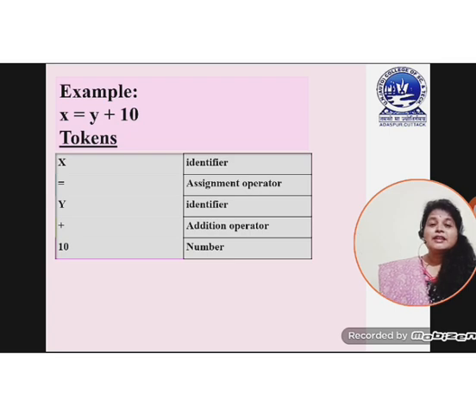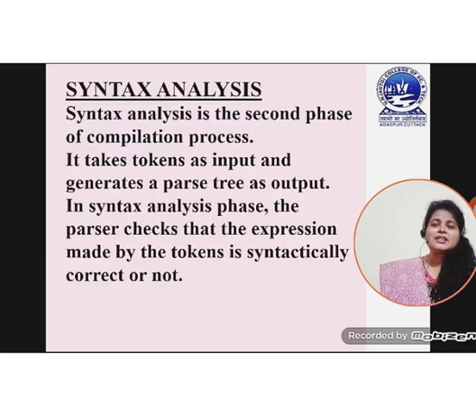But according to the lexical analyzer, x is separate, equal to is separate, y is separate, plus is separate, and 10 is separate. The next task of the lexical analyzer is to check the meaning of x. It is an identifier. What is the meaning of equal to? In this way it checks, according to the pattern which is already given in the programming language syntax or library.